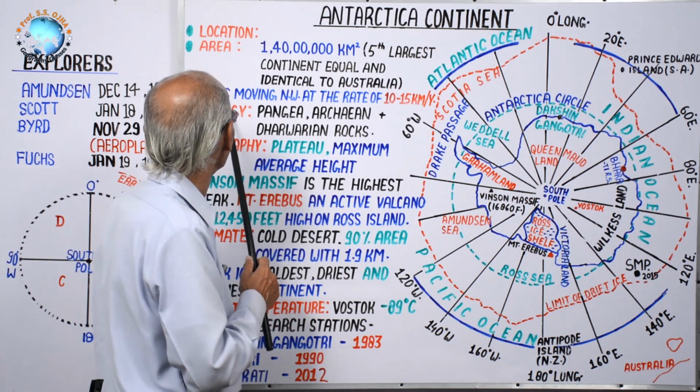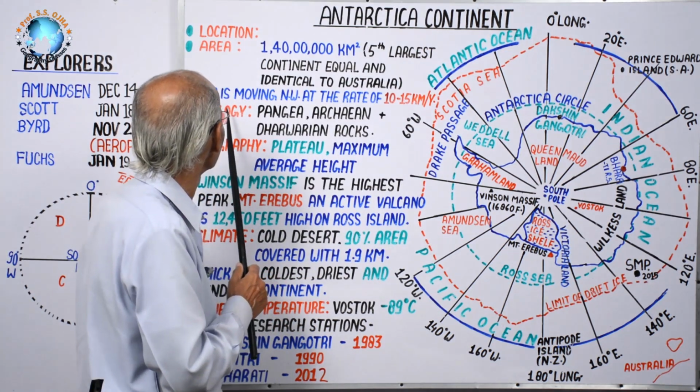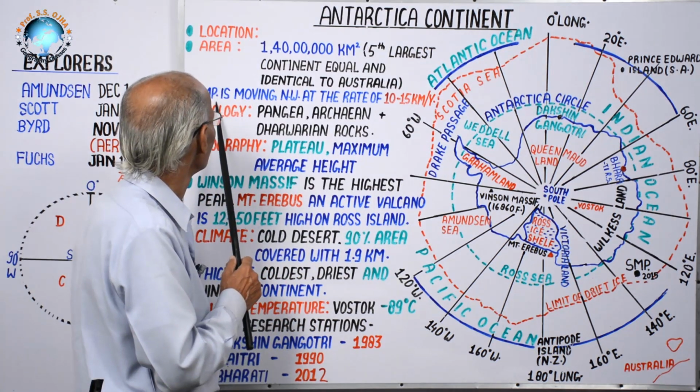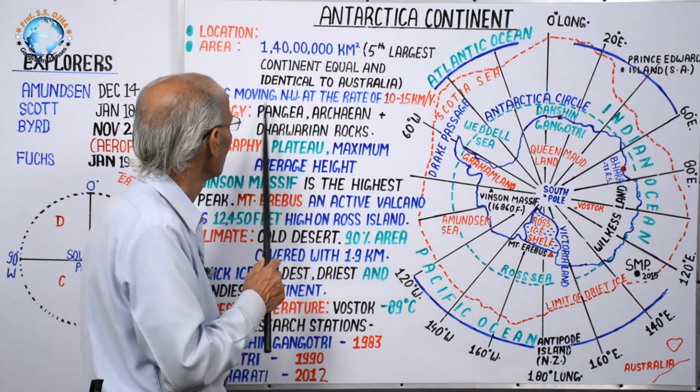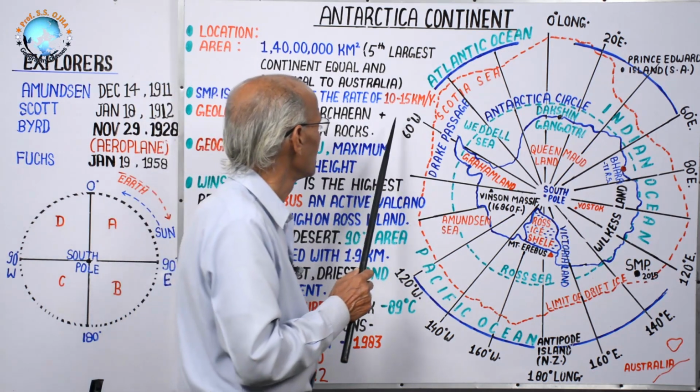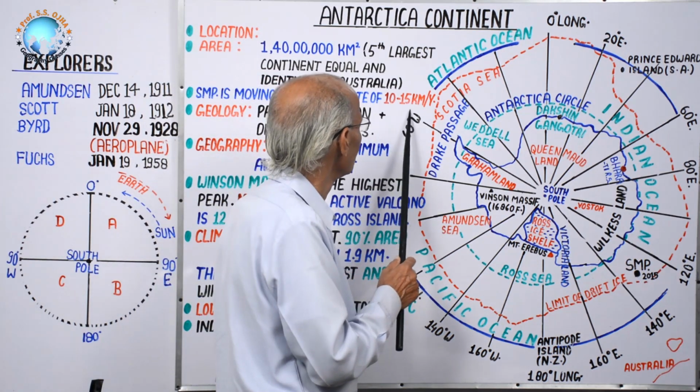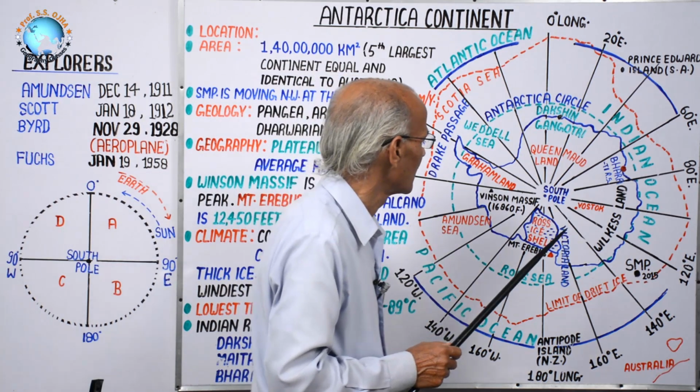But here one important thing: the South Magnetic Pole is also located in this map, and it is moving at the rate of 10 to 15 km per year.